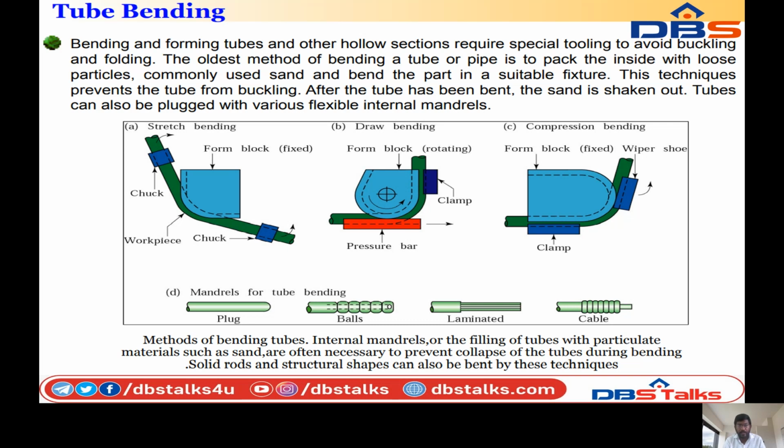Coming to compression bending, the form block is fixed. The workpiece is arranged in two clamps, and the workpiece is fixed to the clamp. The form bending is placed against the semicircular product, so the product will be bent. Figure D shows the mandrels of tube bending. The mandrels for tube bending are the plug, balls, and laminated cables. So these are all the mandrels for the tube bending operations.